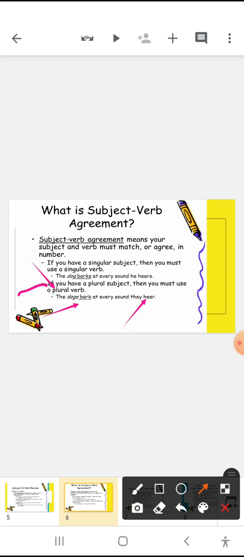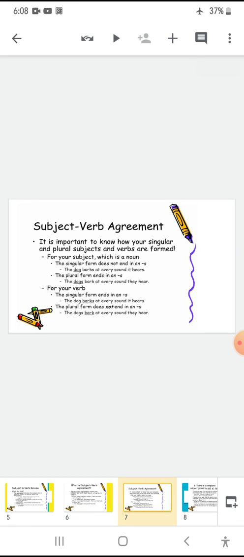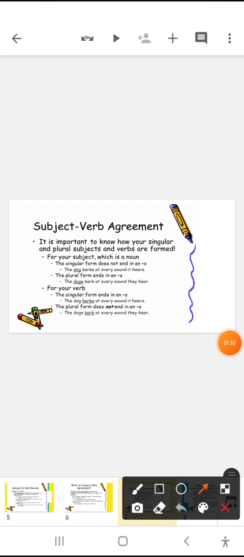Fine, children. Let me be more clear with this particular topic. It is important to know how your singular and plural subjects and verbs are formed. First, for your subject, which is a noun, it can be a pronoun also.